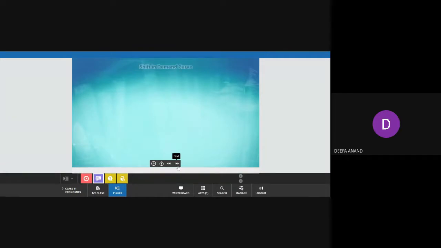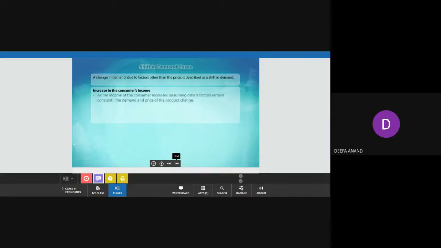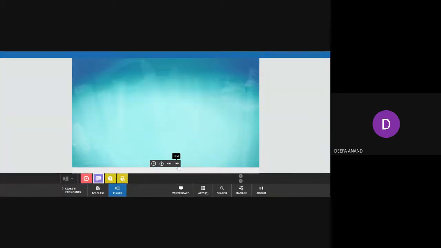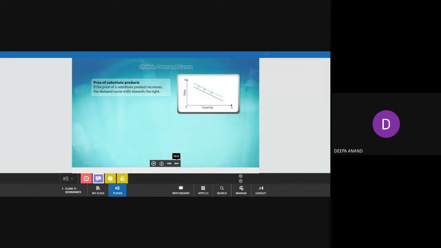Shift in demand curve. A change in demand due to factors other than the price is described as a shift in demand. Increase in the consumer's income. As the income of the consumer increases, assuming other factors remain constant, the demand for the product changes. Price of substitute products.